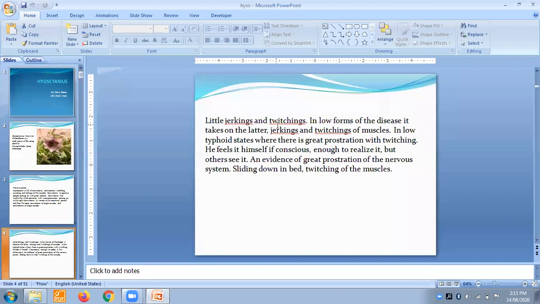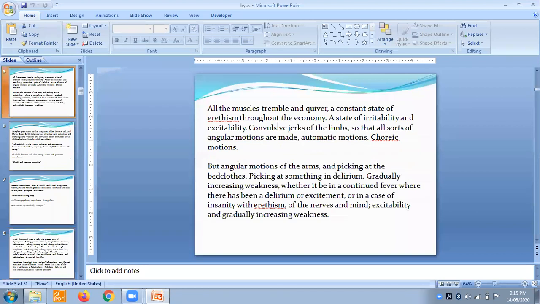Okay, we'll move further. All the muscles tremor, fear, and constant state of irritability throughout the economy. Okay, now, this means excitement, or encouragement, excitement, stimulation. Okay, so in all the systems, all muscles are really excited, really stimulated, and there is trembling, there are continuous tremors and fears, continuous actions of the muscles you will get in this remedy, a state of irritability and excitability. Lot of excitement is there, lot of irritation is there.